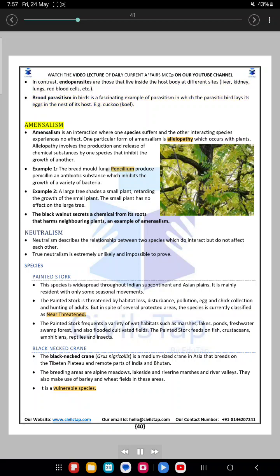Amensalism. Amensalism is an interaction where one species suffers and the other interacting species experiences no effect. One particular form of commensalism is allelopathy, which occurs with plants. Allelopathy involves the production and release of chemical substances by one species that inhibit the growth of another.